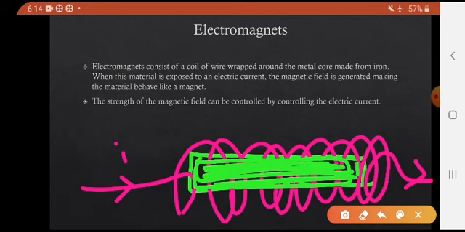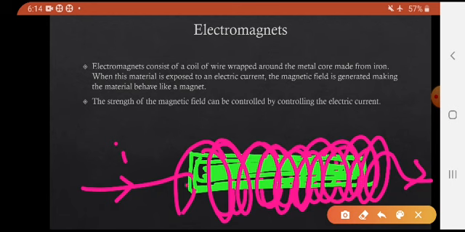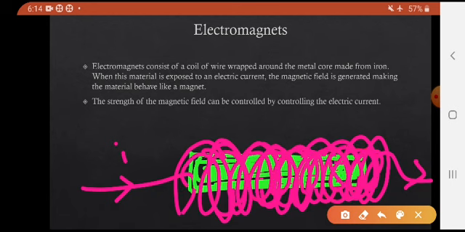This type of magnet is called an electromagnet. It is wound with a coil, and in that coil the current passes. Due to the electric current, the magnetic field is generated, and then the material behaves like a magnet. These magnets are called electromagnets.